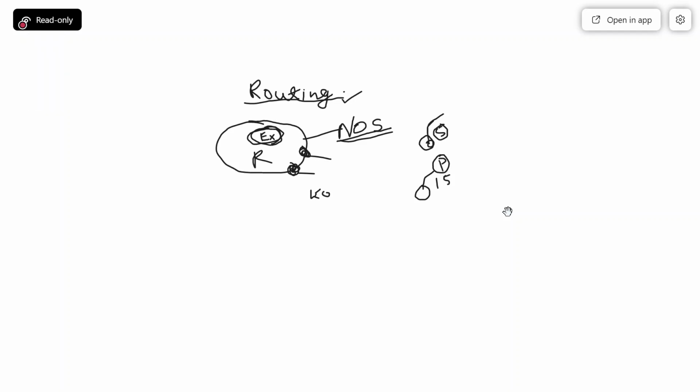Now, definitely somebody is staying in Patna, somebody is staying in, let's say, Katihar, somebody in Siliguri, somebody in Rangpo, and somebody in Majhitar. And I am staying in SMIT.